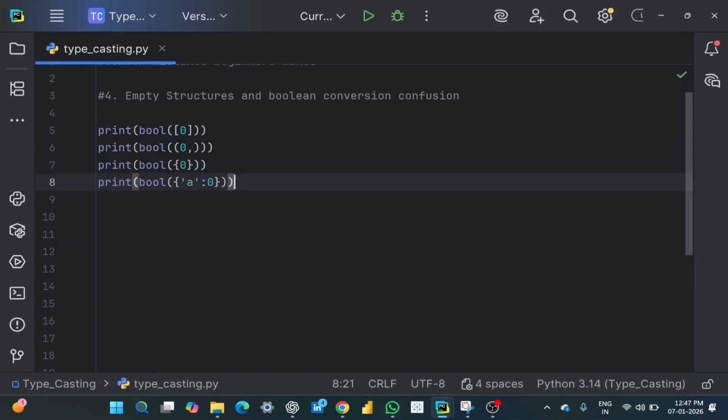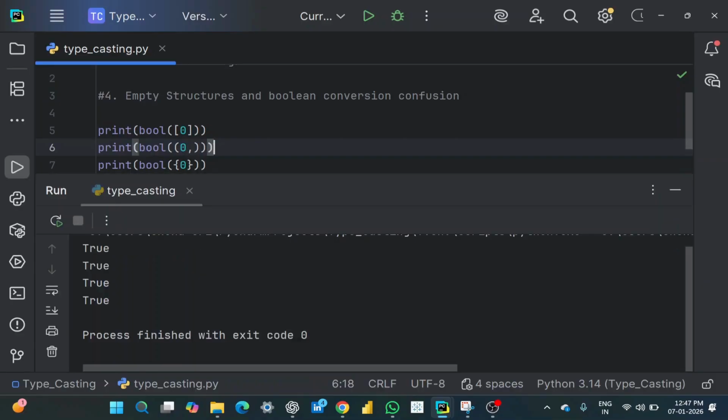Here, if you observe in this tuple, I have ended it with a comma. This is because if you ignore this comma, bool will consider this an integer. So to differentiate between a tuple and a single integer, we have given a comma. Okay, now let's execute this.